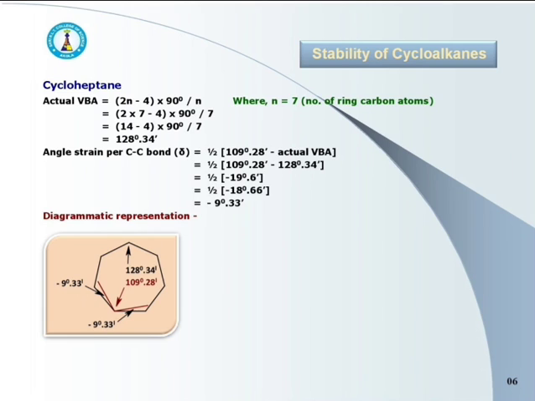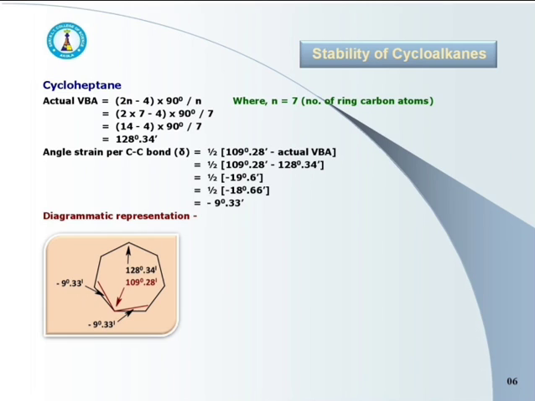Now angle strain is half of 109 degree 28 minutes minus 128 degree 34 minutes, equal to half of minus 19 degree 6 minutes. It means it is half of minus 18 degree 66 minutes.